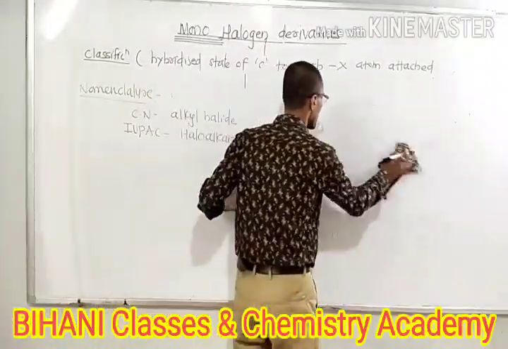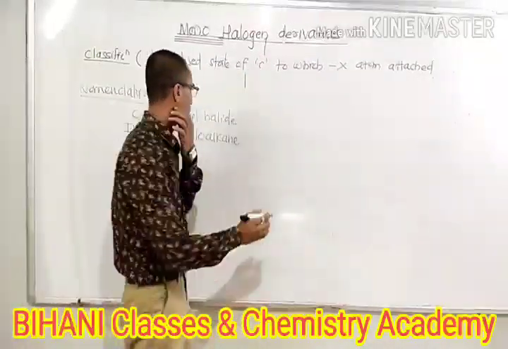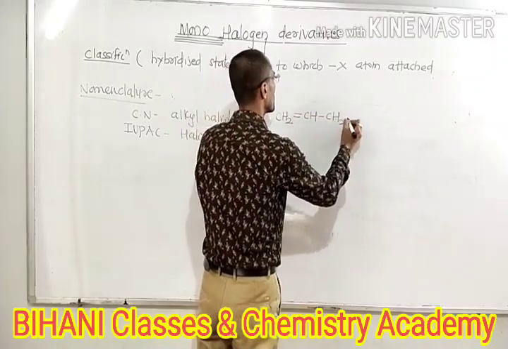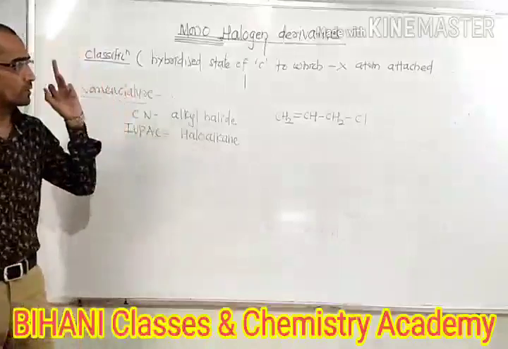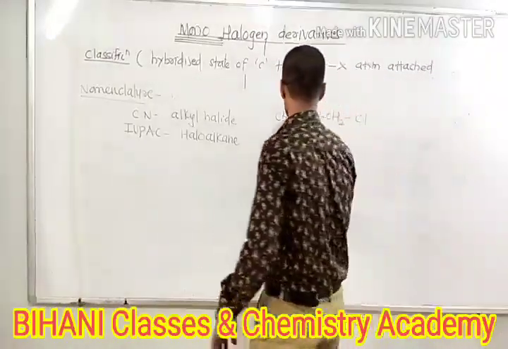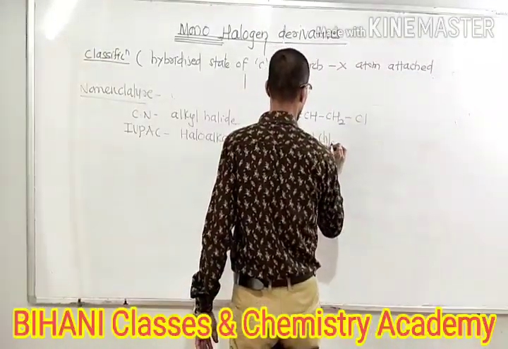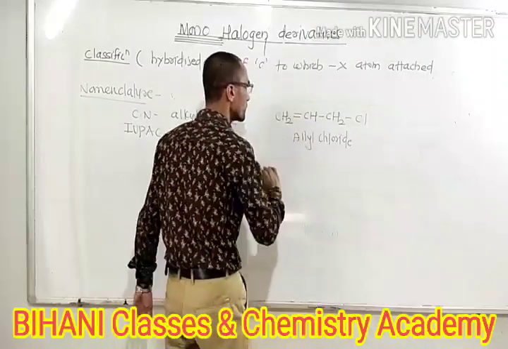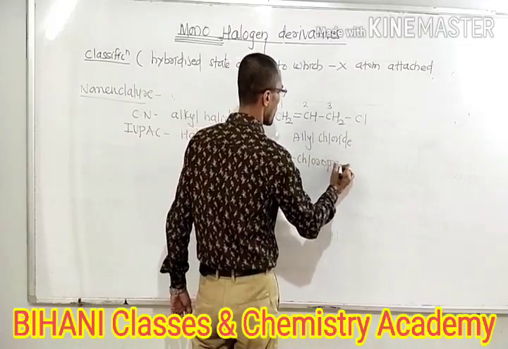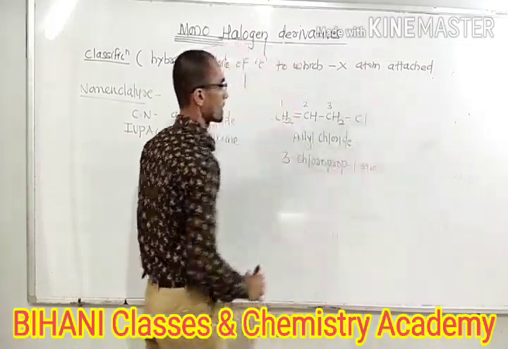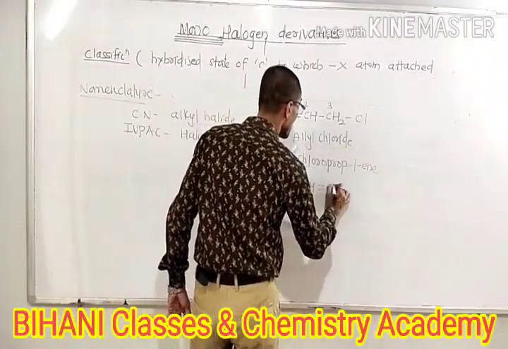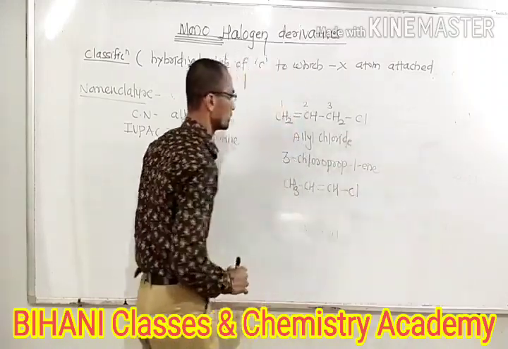Suppose we write CH2=CH-CH2Cl. You know it is related to the allylic family. The first simple member of the allylic family, in the common name system, is allyl chloride. According to IUPAC, numbering 1, 2, 3, this becomes 3-chloropropene. Another compound: CH3-CH=CH-Cl.